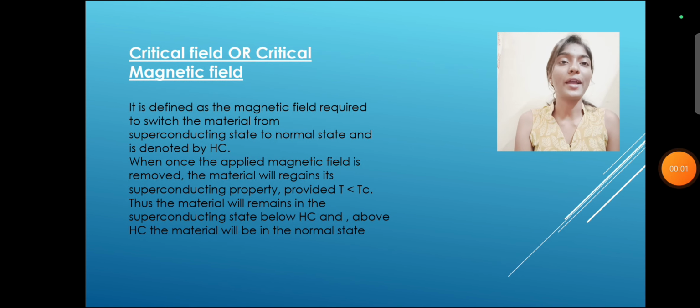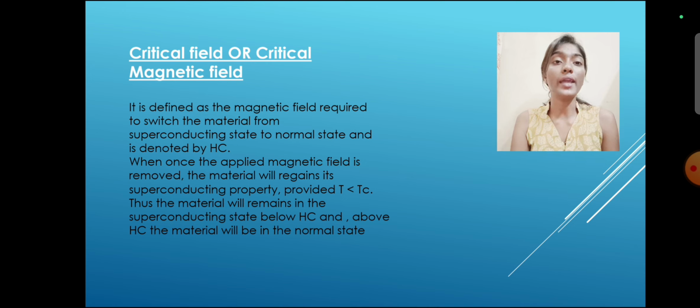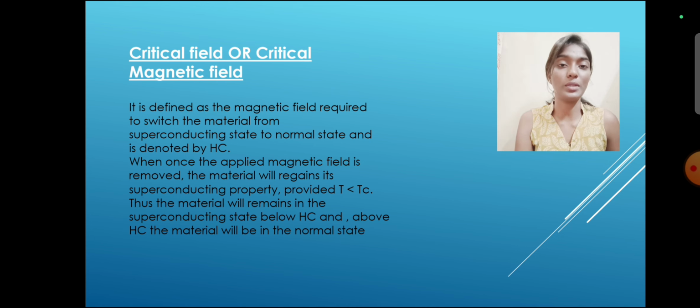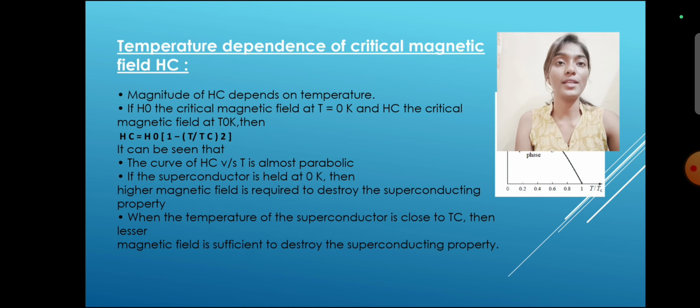Critical magnetic field. It is defined as the magnetic field required to switch the material from the superconducting state to the normal state, and it is denoted by Hc. Once the applied magnetic field is removed, the material will regain its superconducting property provided T is lesser than Tc. Thus the material will remain in the superconducting state below Hc, and above Hc the material will be in the normal state. Let's move forward to the next slide.